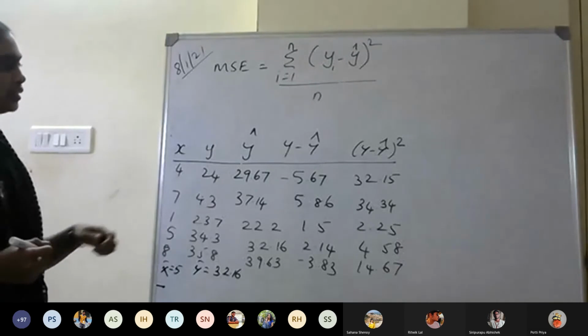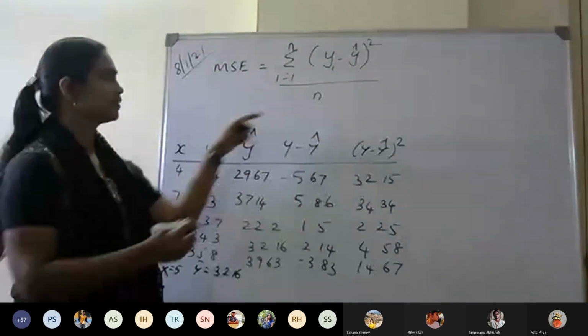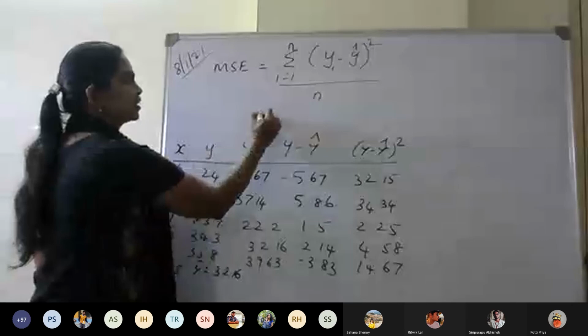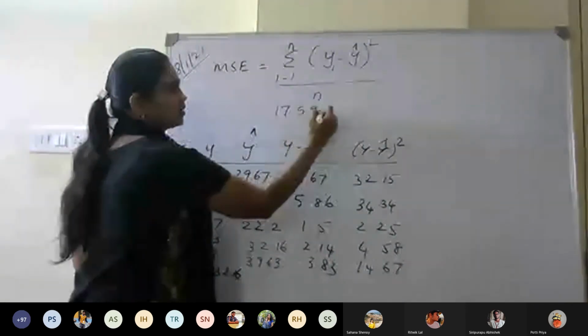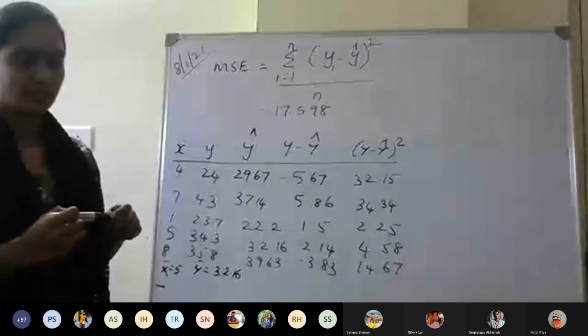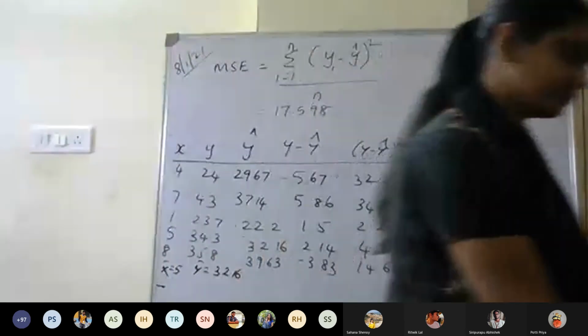If you sum up all this and divide by 5, you will get a value of 17.598. You can just check and tell me.